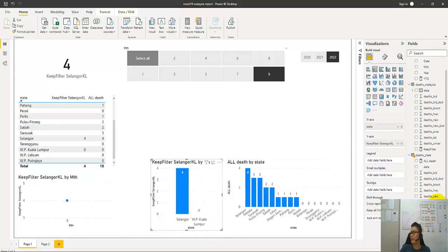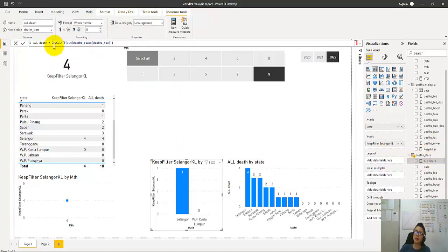Now, how do I create this? The all-cases measure is using the SUM function of deaths, and CALCULATE.